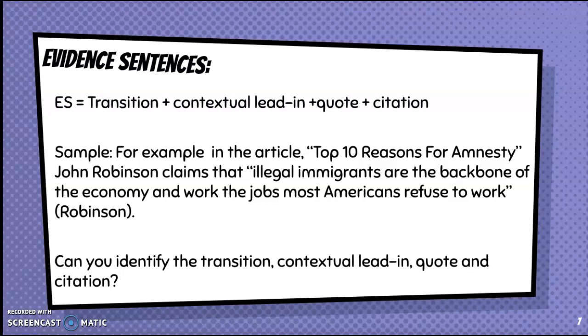So take a second, see if you can find the transition, the lead-in, the quote, and the citation. I already kind of said it, but see really quick if you can find it again, okay?